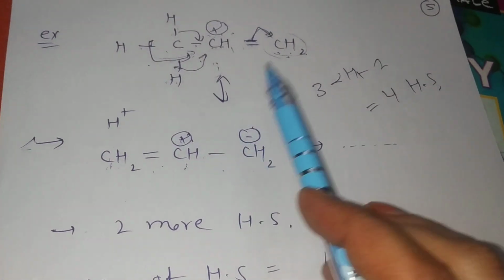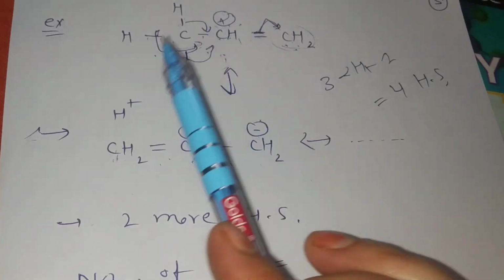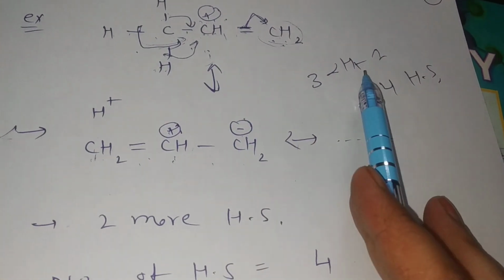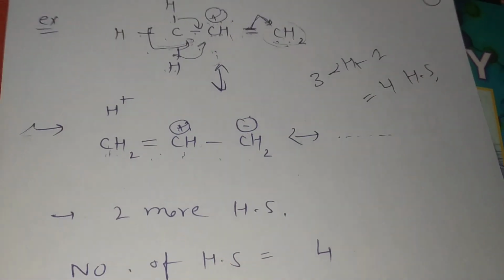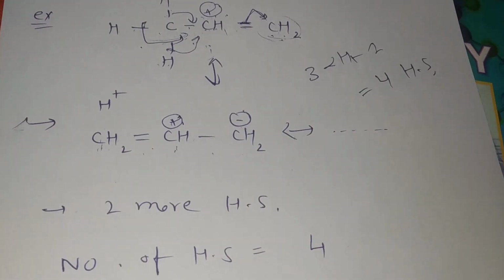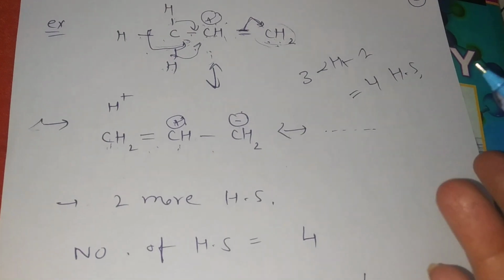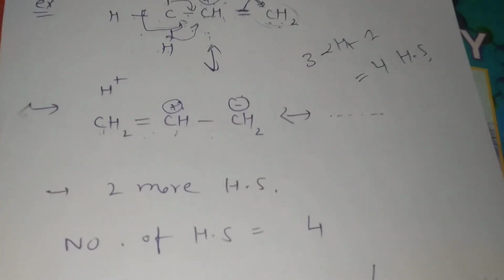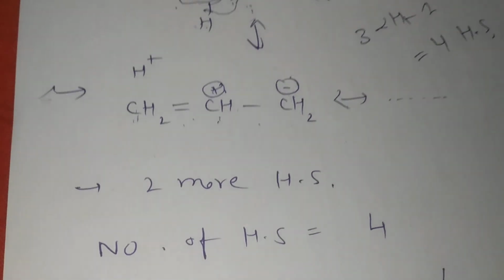About alkenes, students, I will say more substituted alkenes get more stability by hyperconjugation. You know, more substituted alkenes have more alpha hydrogens, and more alpha hydrogens give more stability.